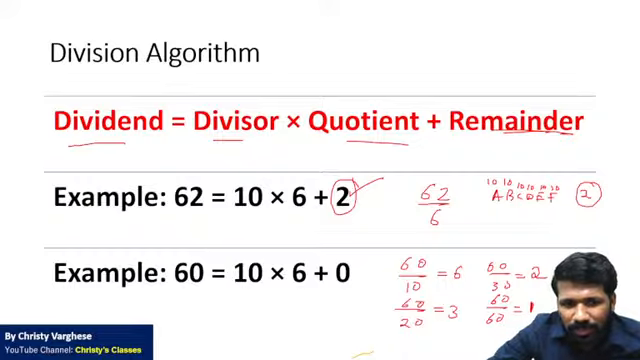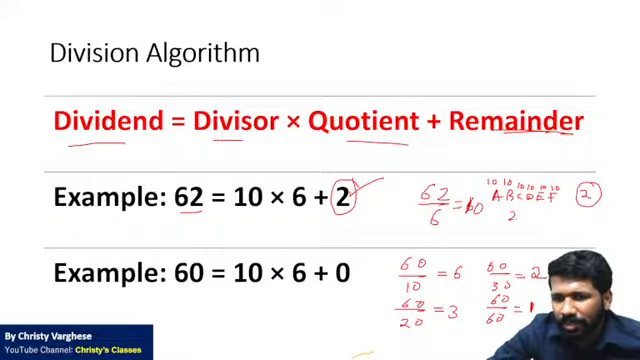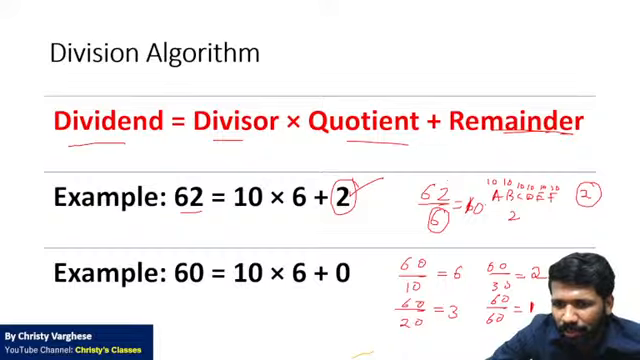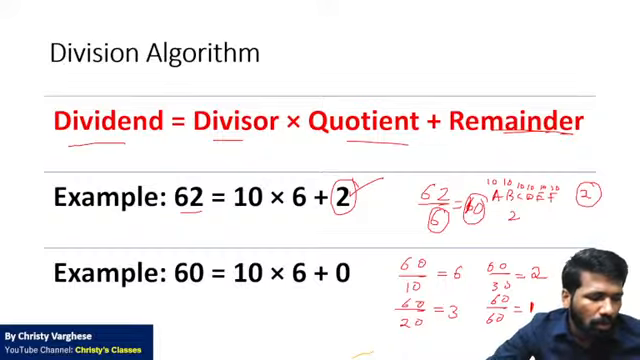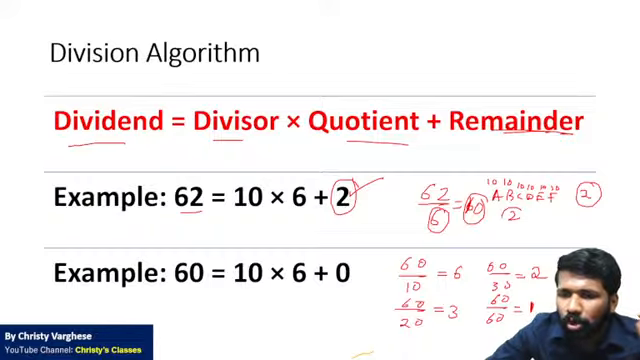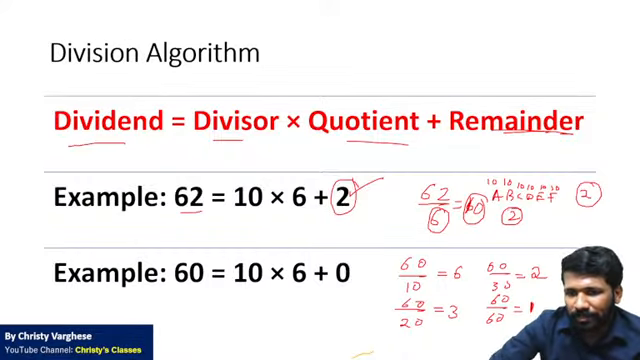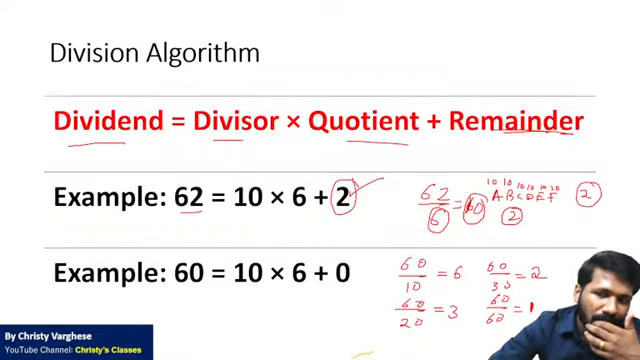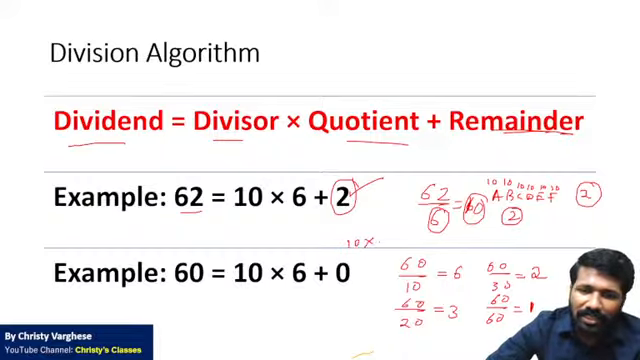So as I told, 62 divided by 6, quotient is 10 and remainder is 2. It means how many 6s will make us 62? 10 6s will make 62, but after that there will be 2 chocolates remaining. That is the meaning of that division. So 10 into 6 is 60. And then what is remaining? 2.